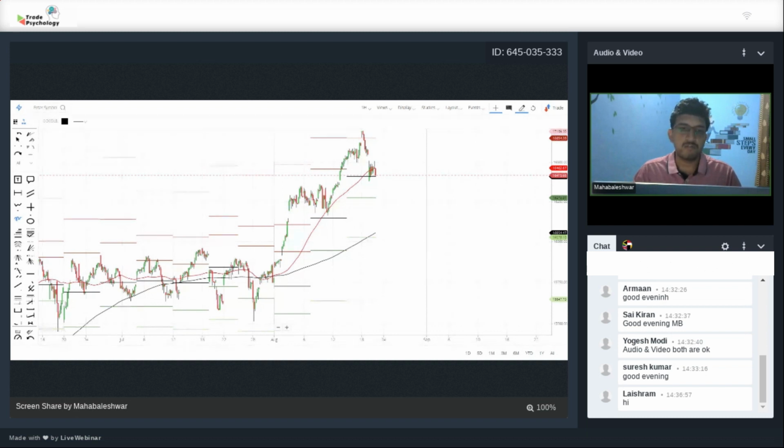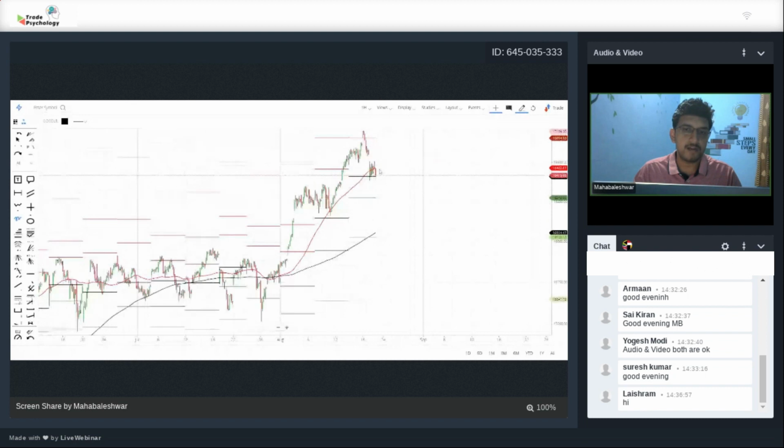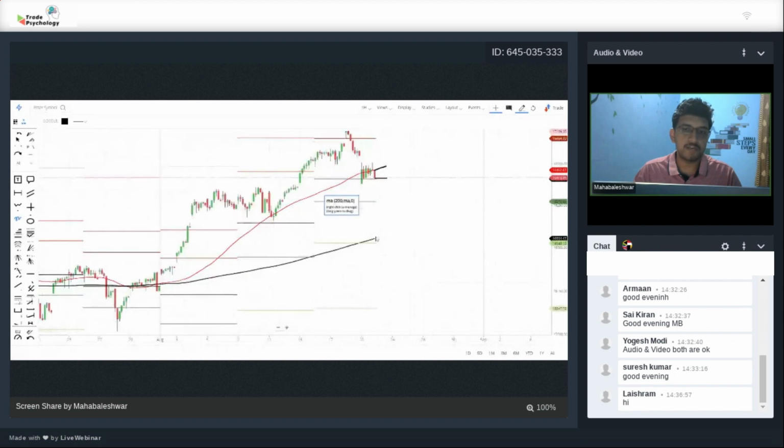So first we look at technicals. By looking at the technical chart, it is indicating the closing candle of the Nifty is below the 50-day. So we can assume that there could be further consolidation, but it will not break below this level. Why am I telling this? Because again, you can see in the previous couple of weeks there was a